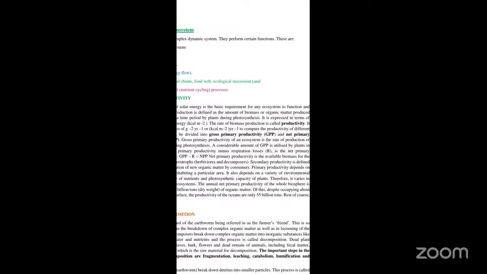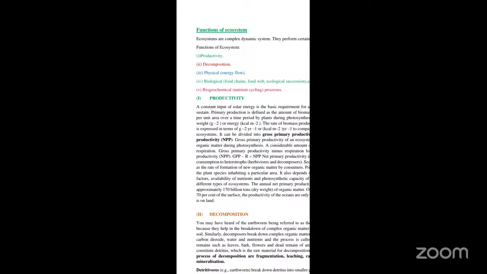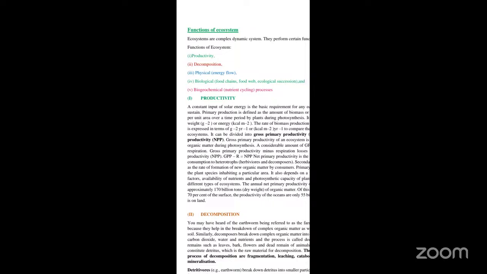So productivity is nothing but the rate at which biomass is produced, and this productivity is expressed in grams or in kilocalories. It can be divided into two types. One is called gross primary productivity, and the other is called net primary productivity. Gross primary productivity is GPP, whereas net primary productivity is NPP.